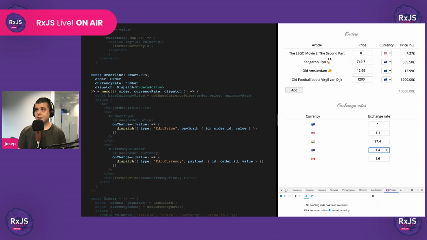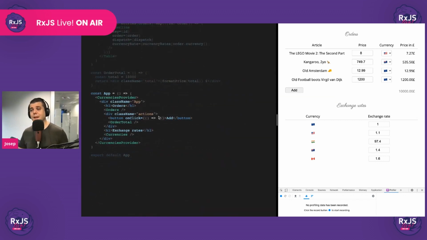I mean, some re-renders are happening, but at least now the non-affected order lines are not being re-rendered. Perfect. So we're almost done. Sorry, this was a little bit long. Let's wrap it up. Now we want to make the add button work, right?